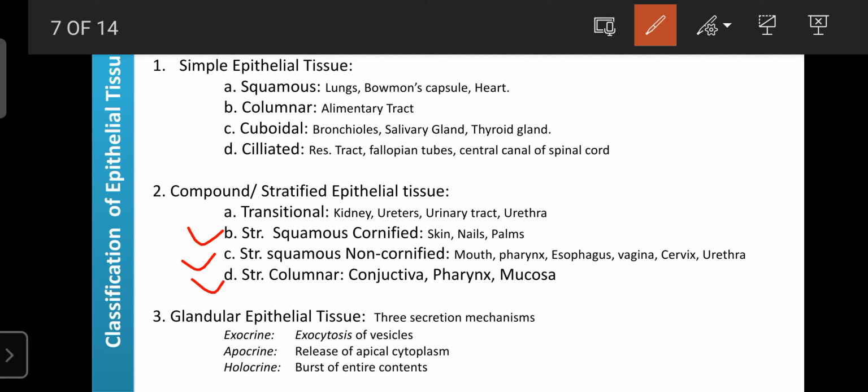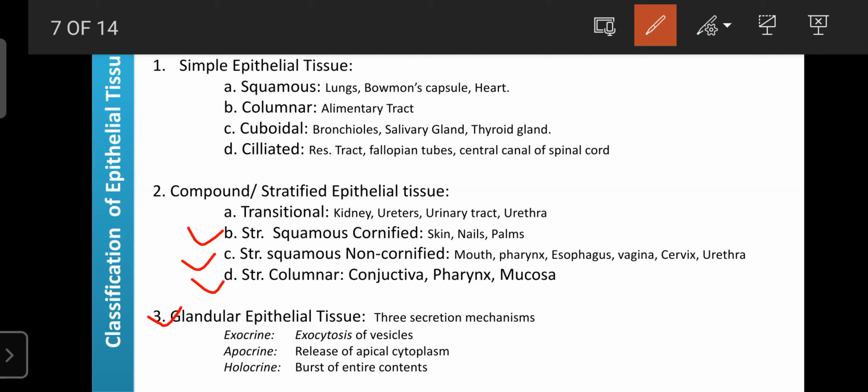Then the third classification of epithelial tissue is the glandular epithelial tissue. This epithelial tissue plays an important role in secretion, and secretion is done by three mechanisms. First is merocrine or exocrine: due to exocytosis, the secretion is released due to accumulation of calcium. Then the cells shrink, so due to shrinkage of these cells the size of the gland decreases. Due to that, the substances that are synthesized in the gland can pour into our circulation.